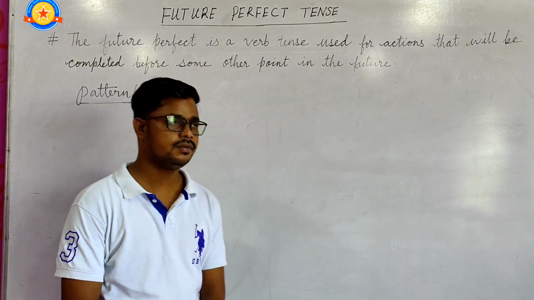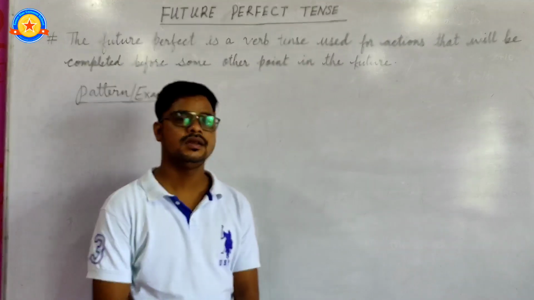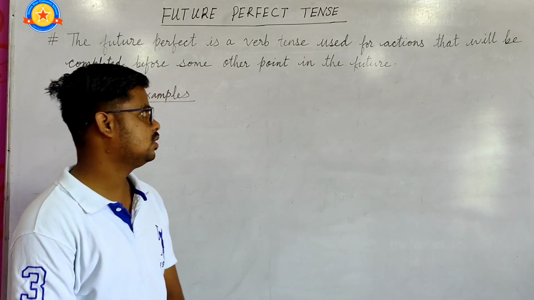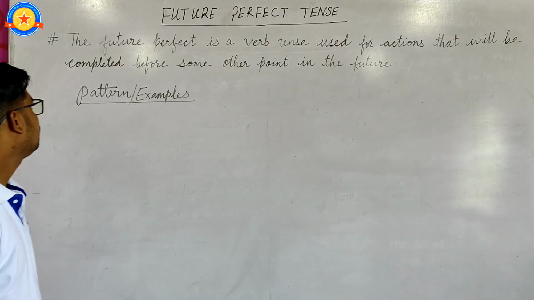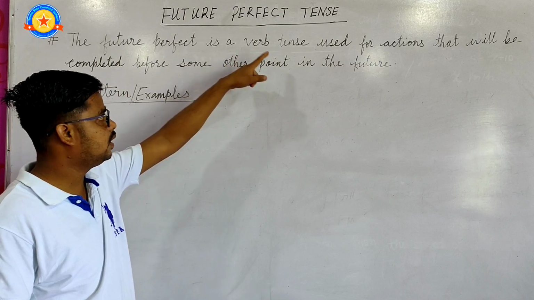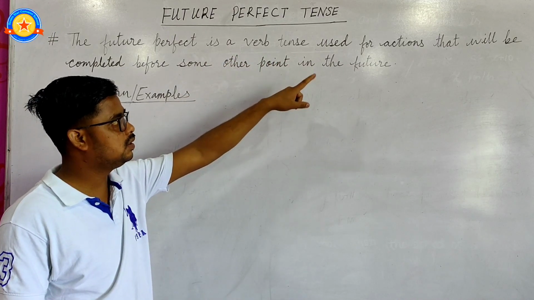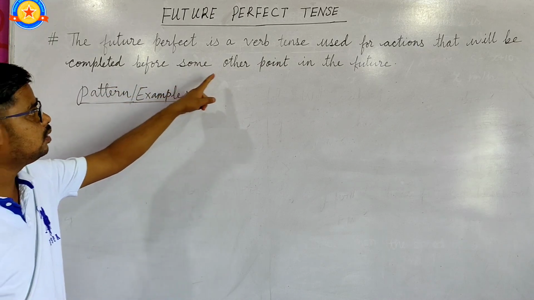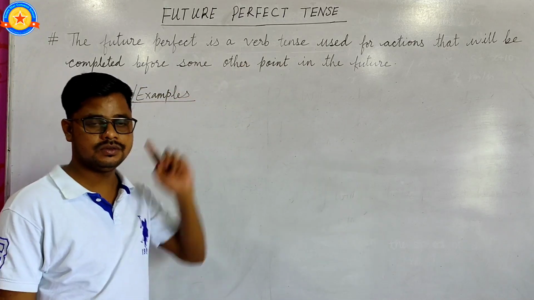Let me tell you the definition and some usage of future perfect tense. The future perfect is a verb tense used for an action that will be completed before some other point in the future.